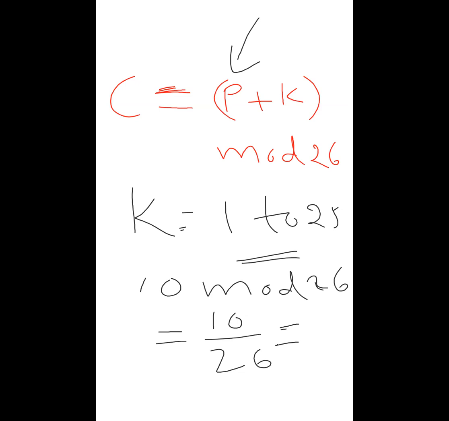Suppose this is the plain text, Venkat. We should not write Venkat as P. V, one letter in this plain text, is this P. Next E, next N, and so on. Each letter in the plain text. Now we will see how we will convert plain text to ciphertext using this algorithm. See carefully.